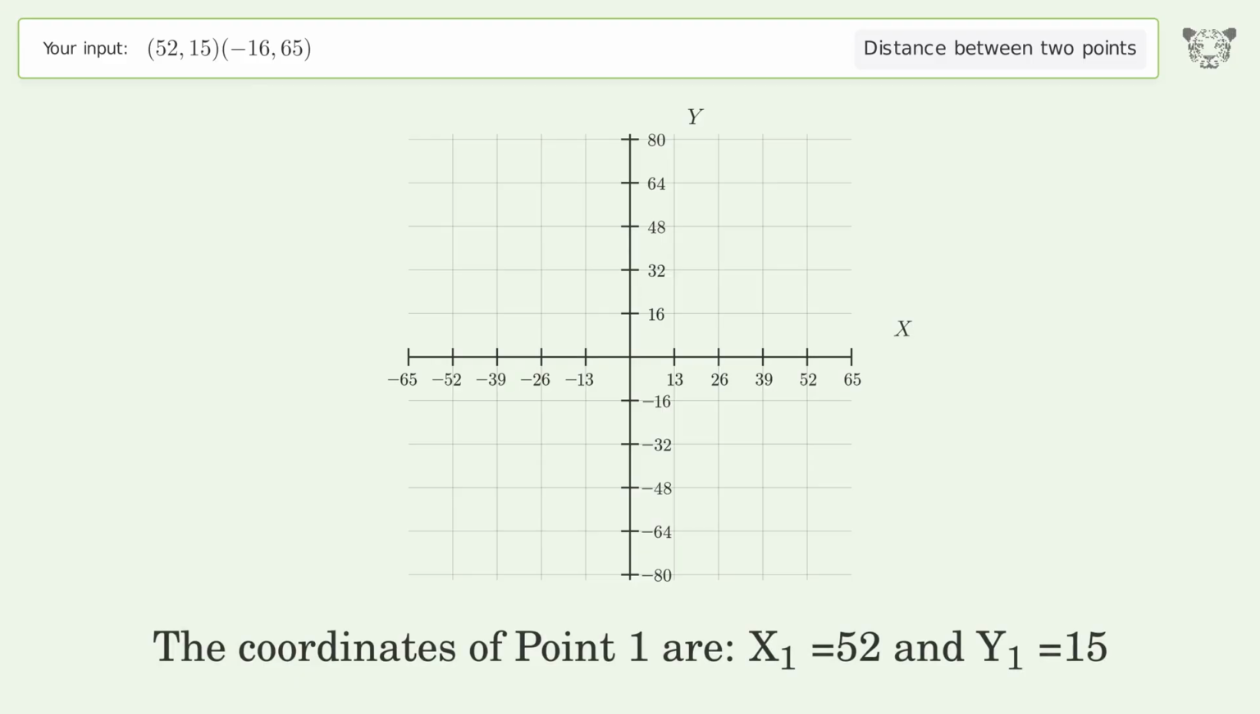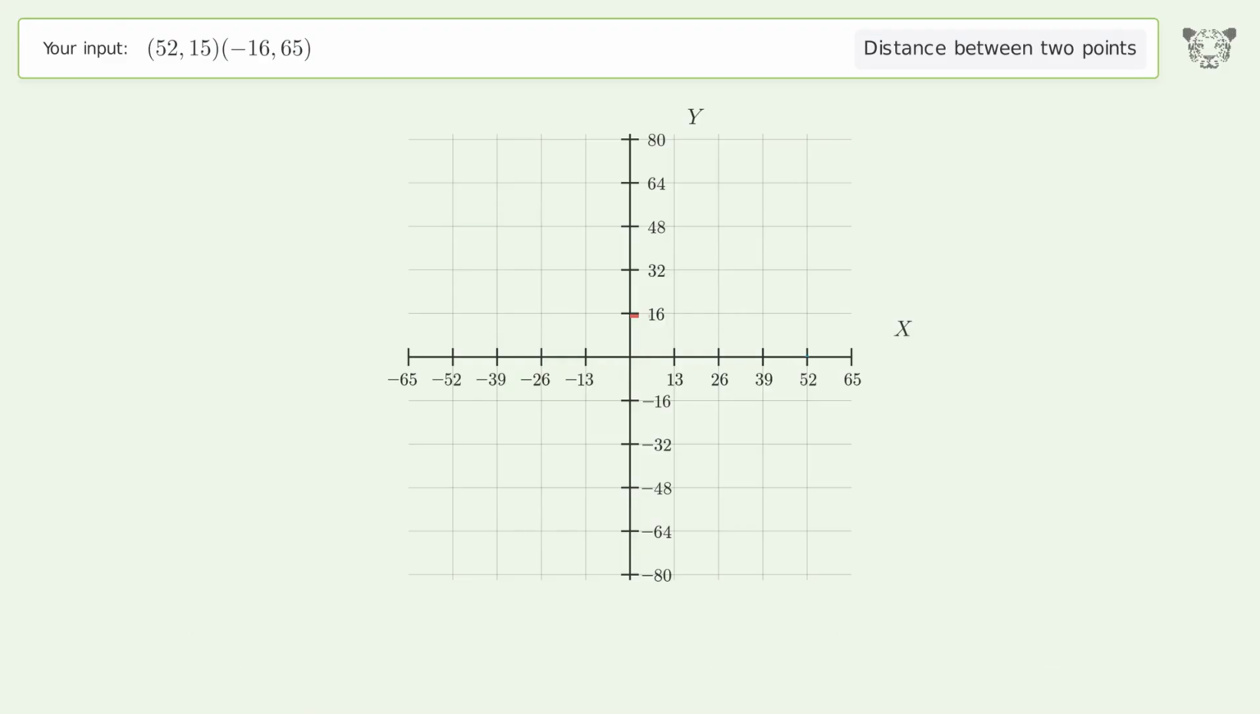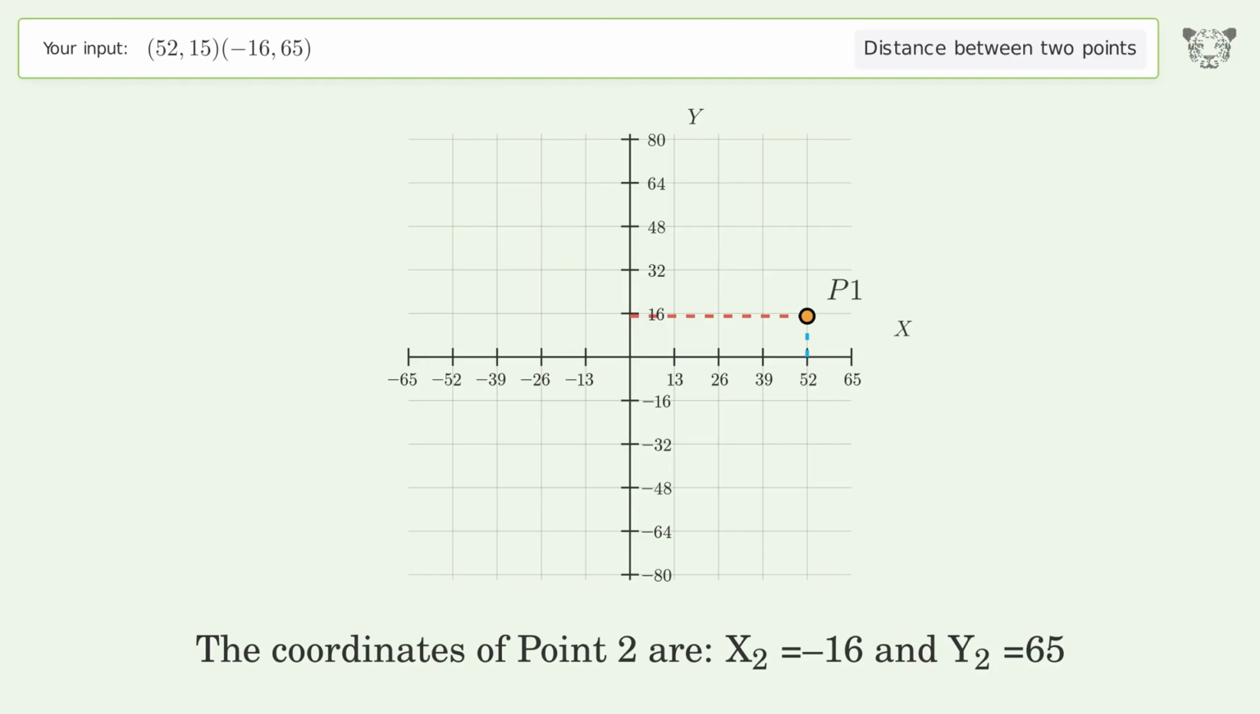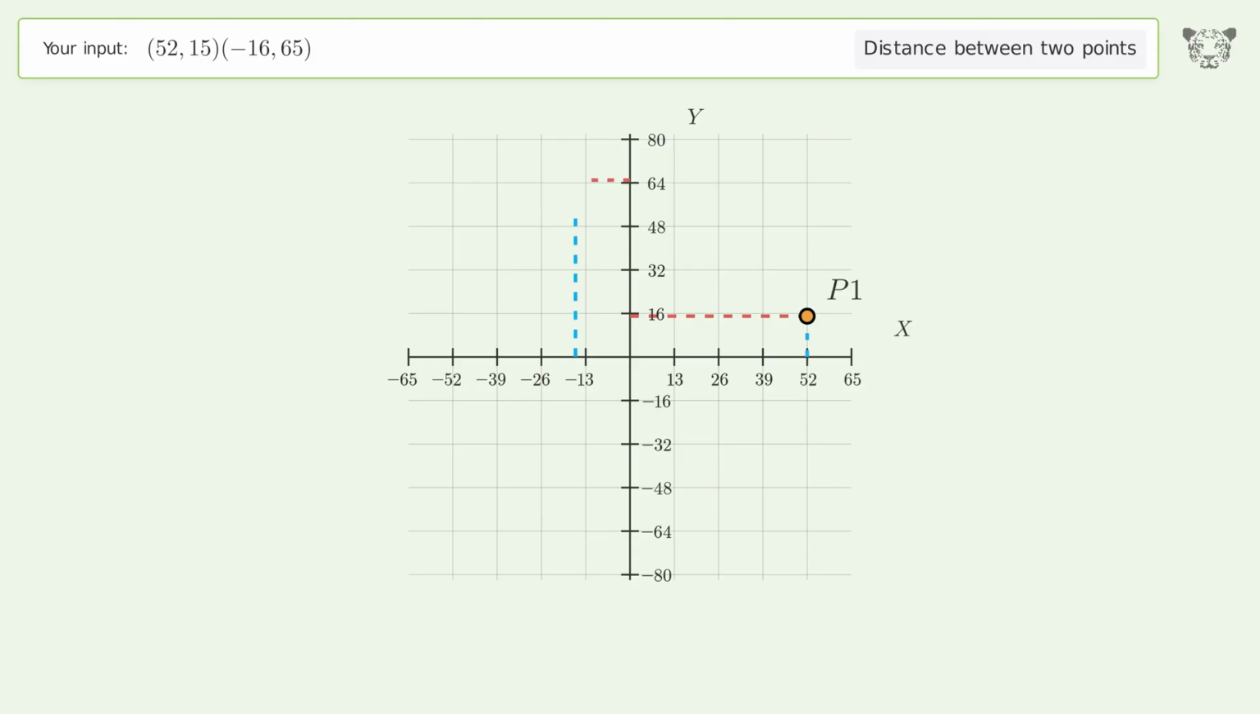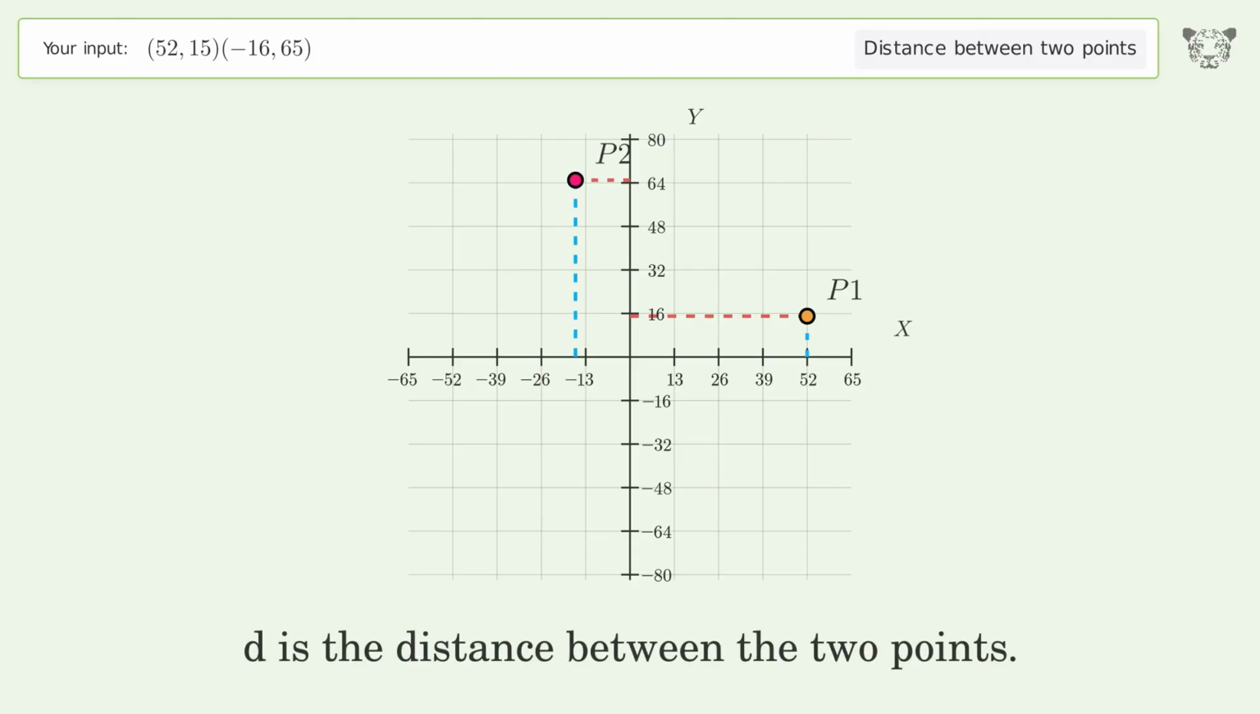The coordinates of point 1 are x1 equals 52 and y1 equals 15. The coordinates of point 2 are x2 equals negative 16 and y2 equals 65. D is the distance between the 2 points.